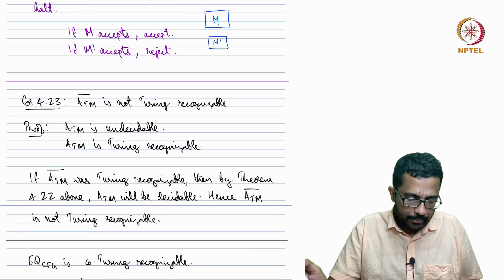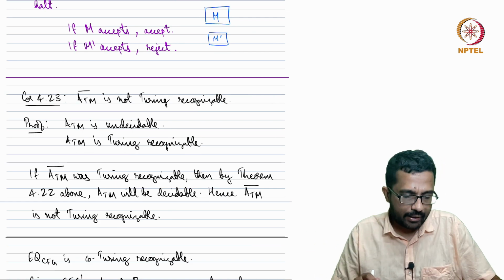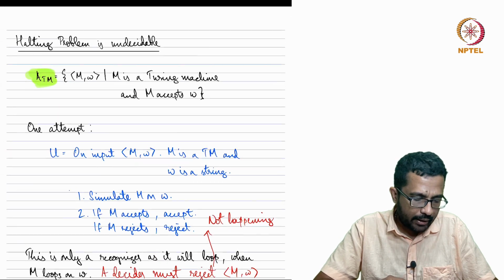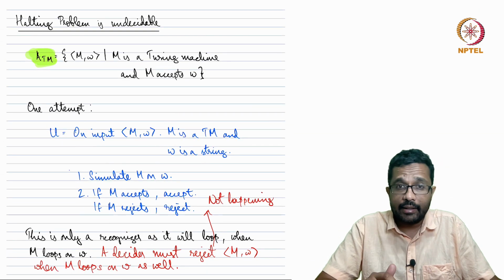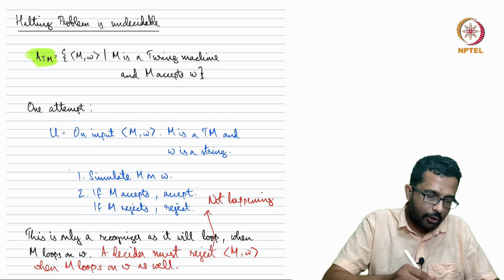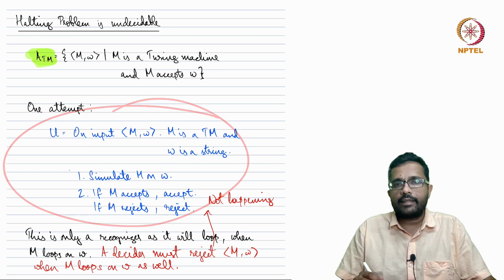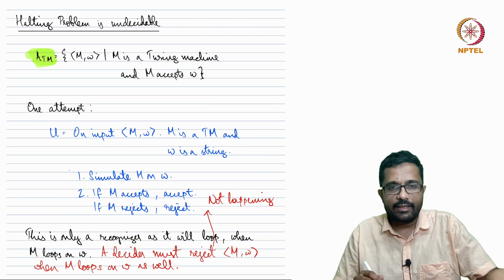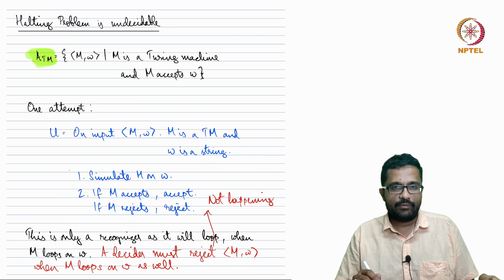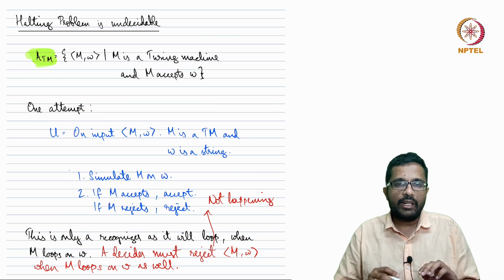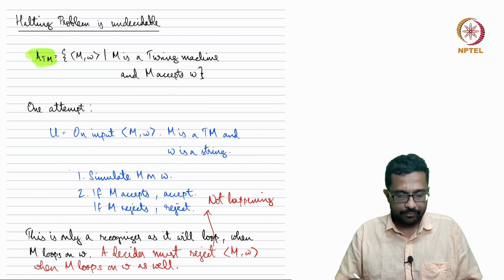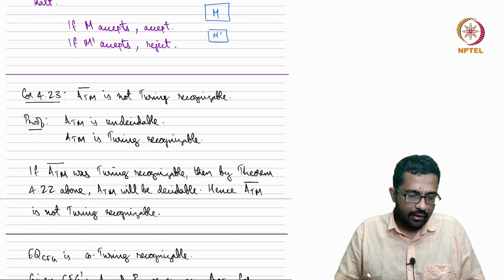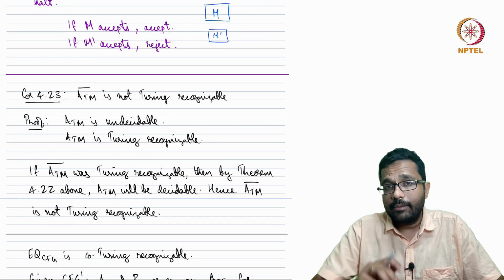So finally, some minor observations using this theorem. We saw at the beginning of lecture 37 that ATM is recognizable. This Turing machine that we talked about, U, is a recognizer for ATM, because whenever M accepts W, it's a yes instance of ATM, and U accepts that pair. The issue happens when M loops on W. So ATM is Turing recognizable. We have shown that ATM is undecidable.